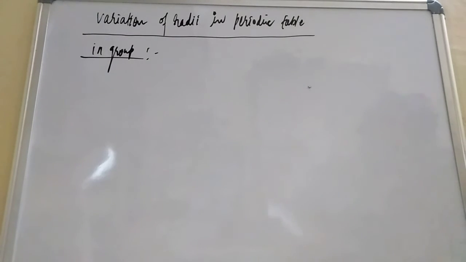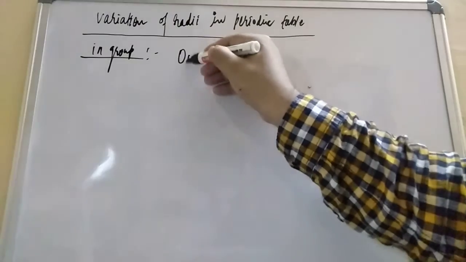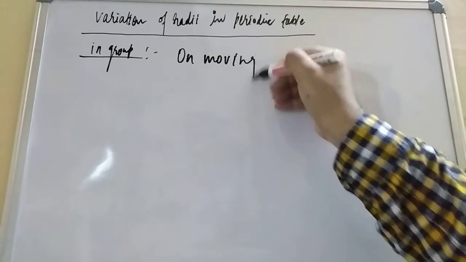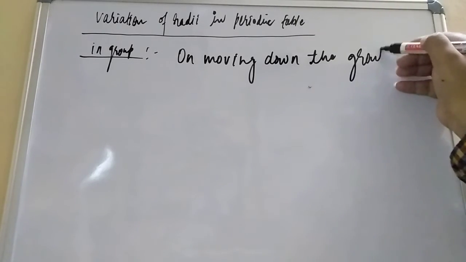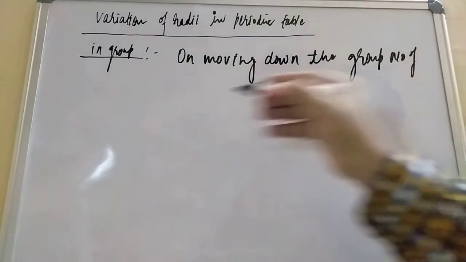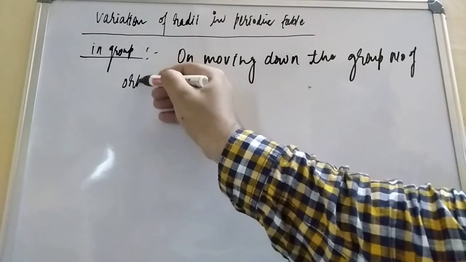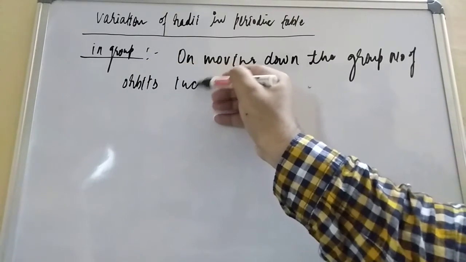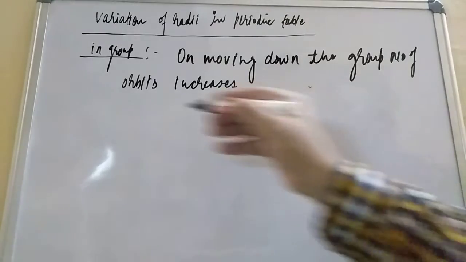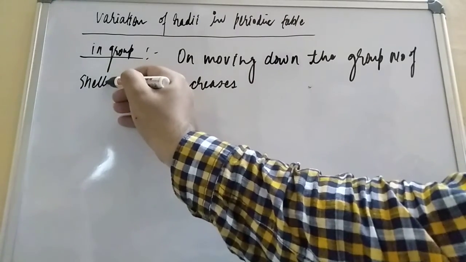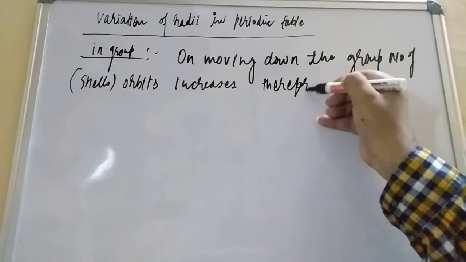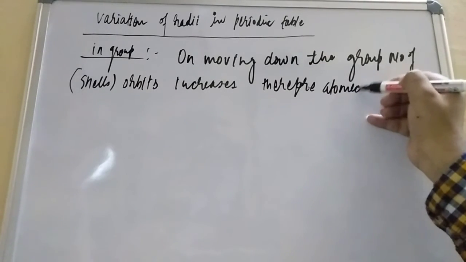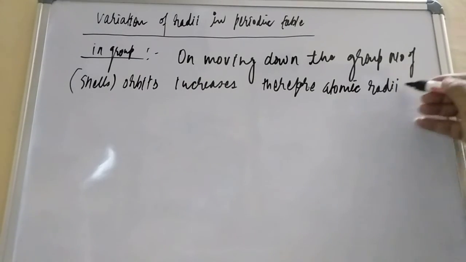When you are moving down the group, the number of shells increases, or the number of orbits increases. Therefore, atomic radii also increase.